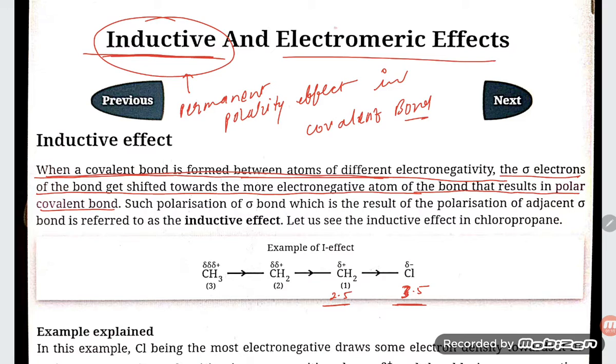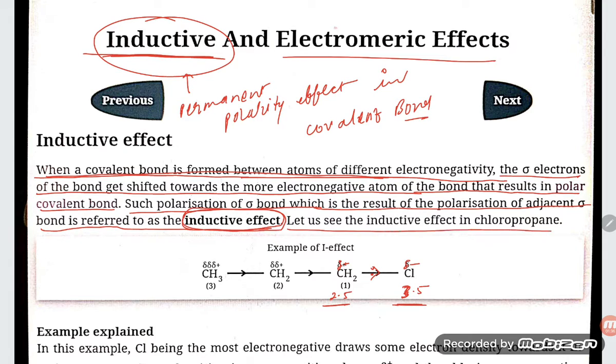As a result, the sharing electrons are being transferred towards the chlorine. So chlorine acquires a partial negative charge and carbon a partial positive charge. Such a polarization of a sigma bond, which is the result of the polarization of an adjacent sigma bond, is referred to as inductive effect. This is what is known as inductive effect.